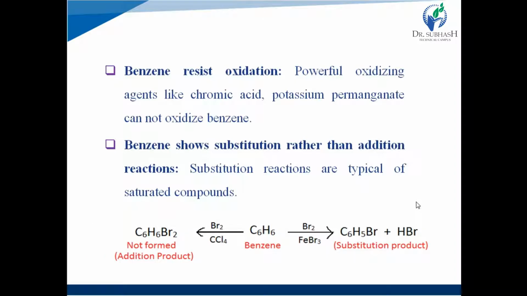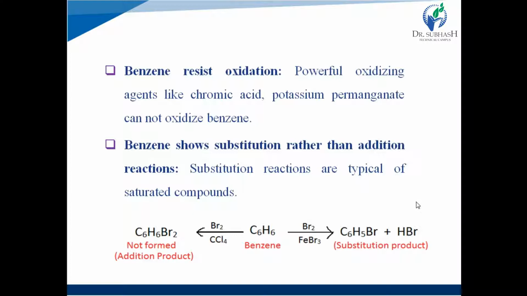See one example. In the center, the benzene molecule is given, which has the molecular formula C6H6. When it is reacted with bromine in the presence of carbon tetrachloride, it should undergo addition reaction and form the product C6H6Br2. In this, one double bond between two carbon atoms is broken down, and on both carbon atoms two bromine atoms are added.